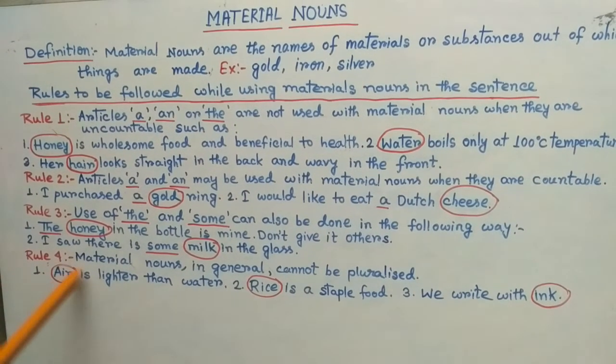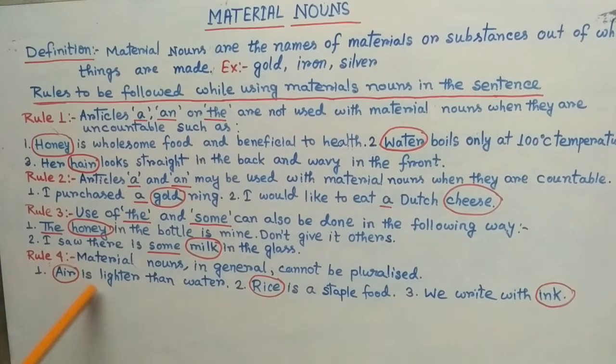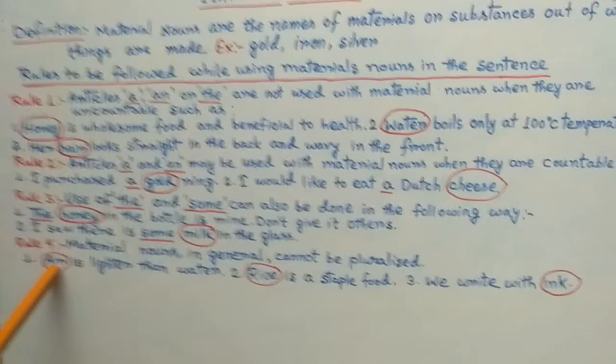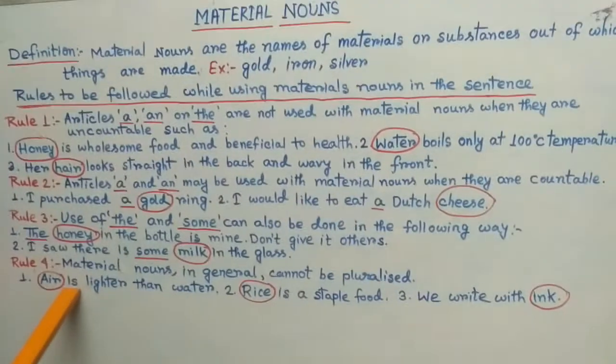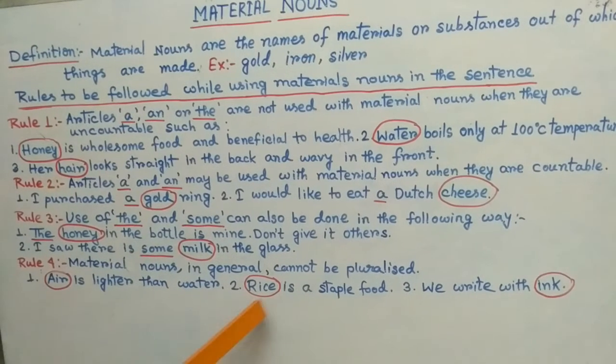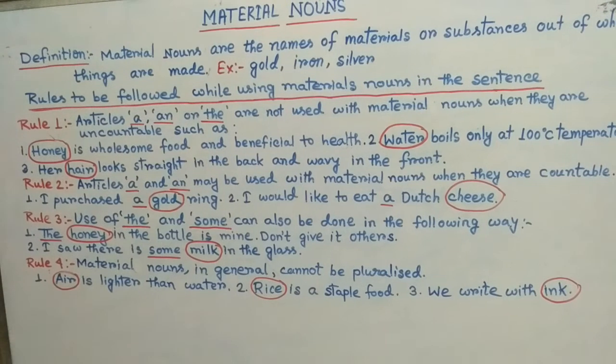So, air is lighter than water. It is not airs. So always after this material noun we use the be verb is. Rice is a staple food. Always it is used as singular.